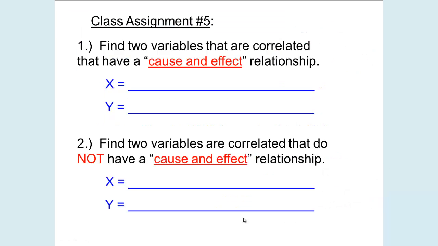So your class assignment, and again I can't give you any help here because there are so many possibilities, is to come up with examples where there is a cause and effect and where there is not a cause and effect.